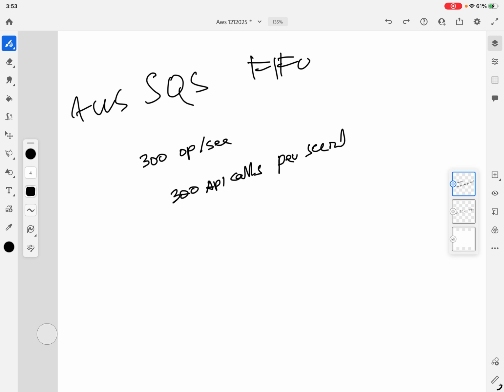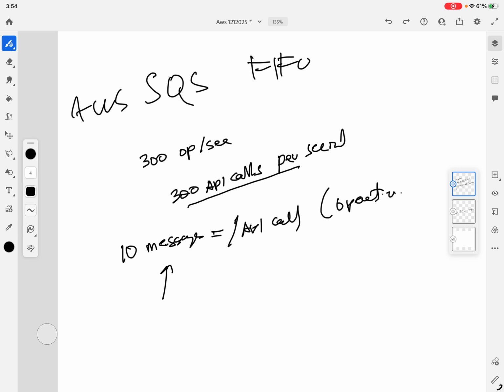Per API call you can send up to 10 messages. So per API call is like the operation. So 300 API calls is 300 operations. One operation or one API call, you can send only up to 10 messages. Okay.